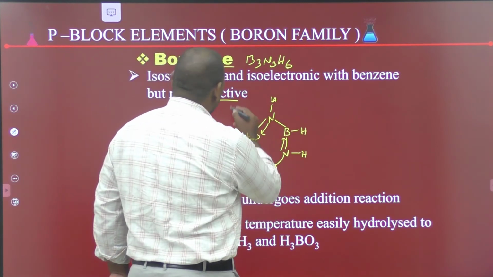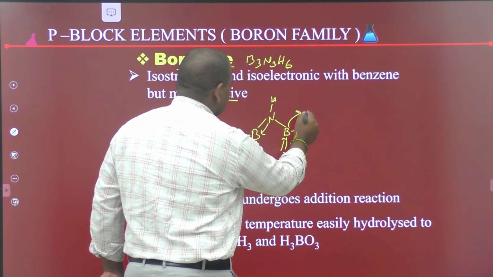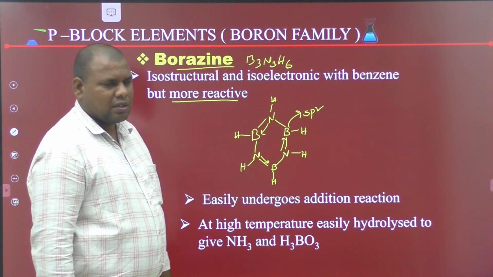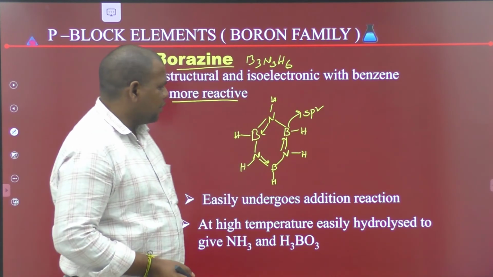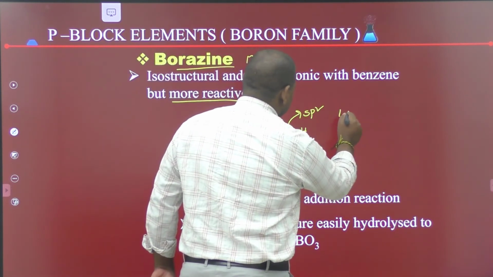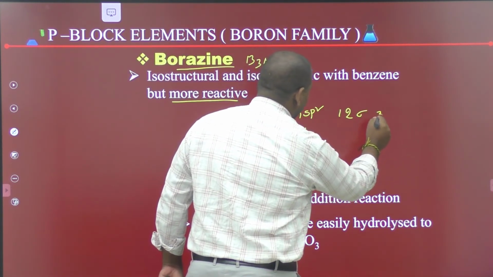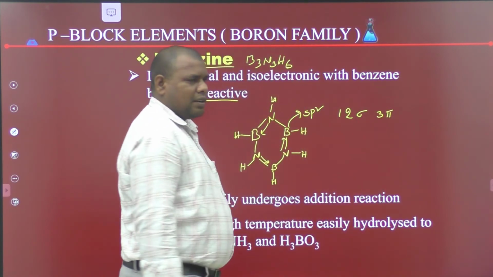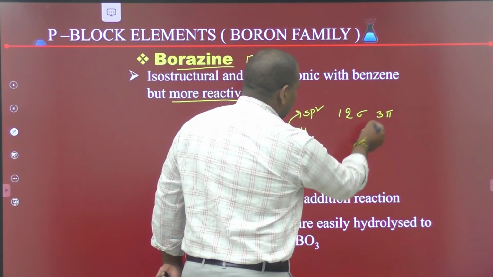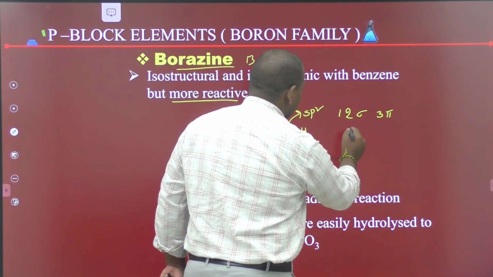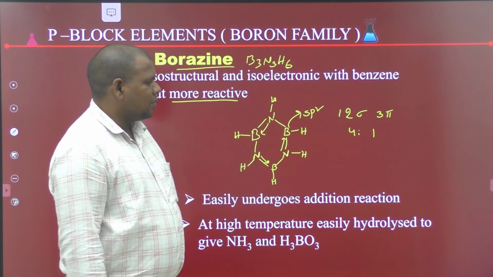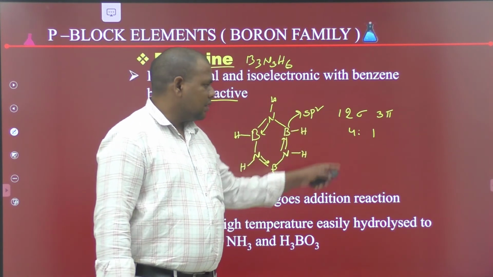The hybridization of boron in borazine is sp2. Borazine has 12 sigma bonds and 3 pi bonds. The ratio of sigma bonds to pi bonds is 4:1.